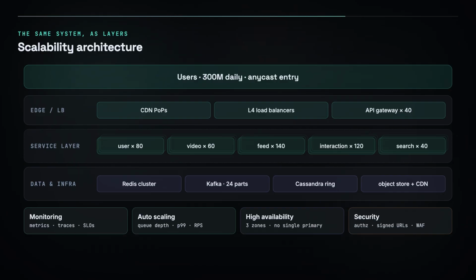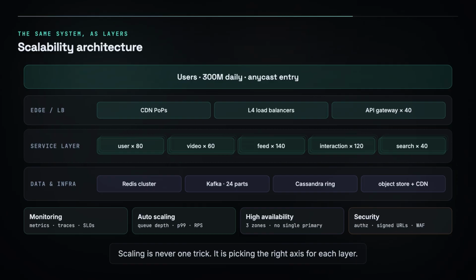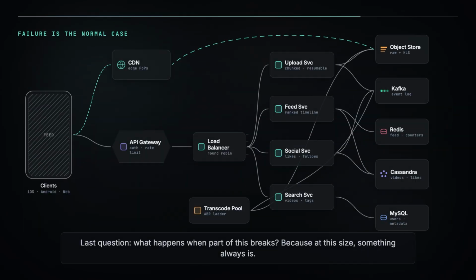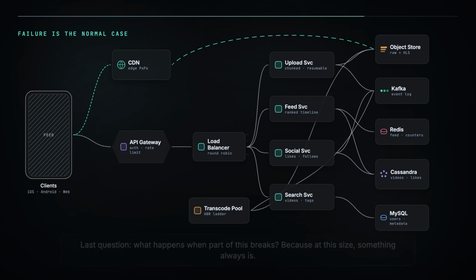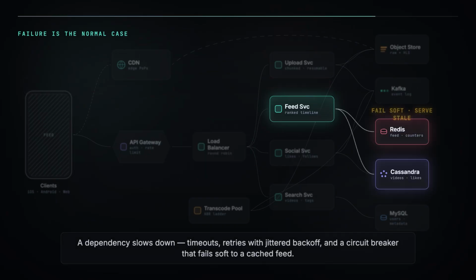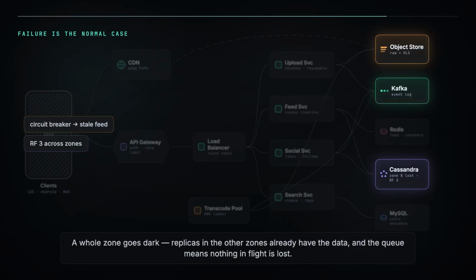Last question. What happens when part of this breaks? Because at this size, something always is. The service instance dies, health checks pull it from the pool, and the load balancers stop sending it traffic. No user notices. A dependency slows down, timeouts, retries with jittered backoff, and a circuit breaker that fails soft to a cached feed. A whole zone goes dark, replicas in the other zones already have the data, and the queue means nothing in flight is lost.